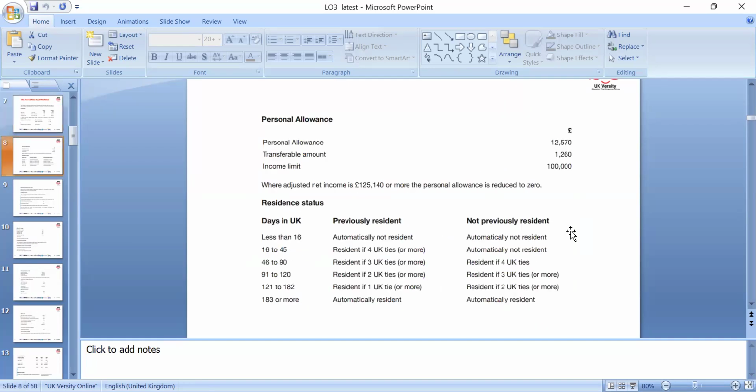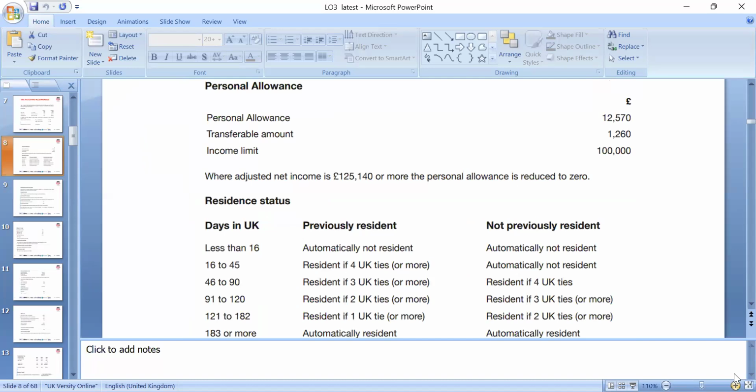Then we had a discussion about the transferable amount, 1,260, which you can transfer if your partner is not working, where adjusted net income is 12,570 or more.